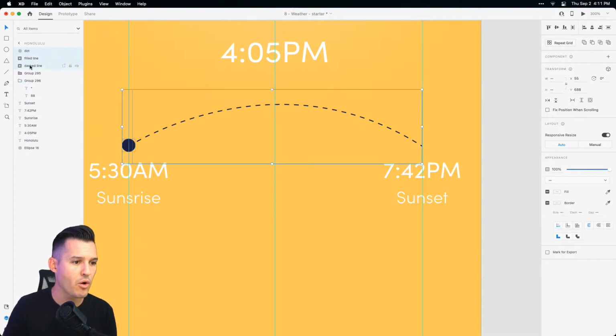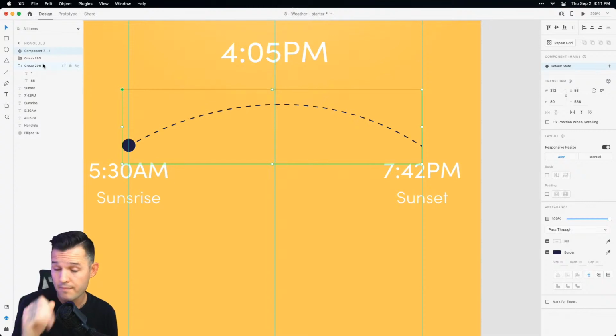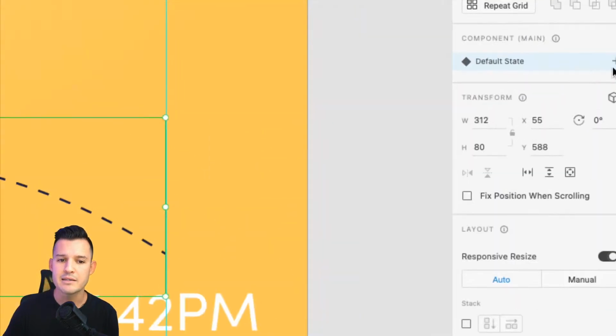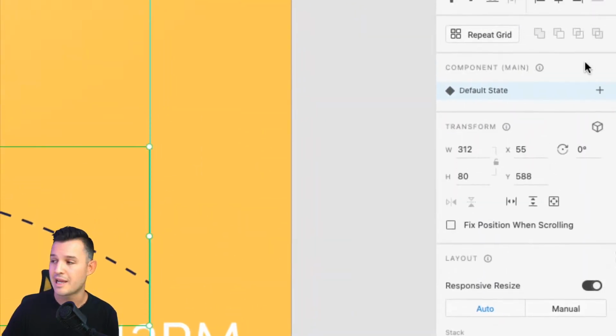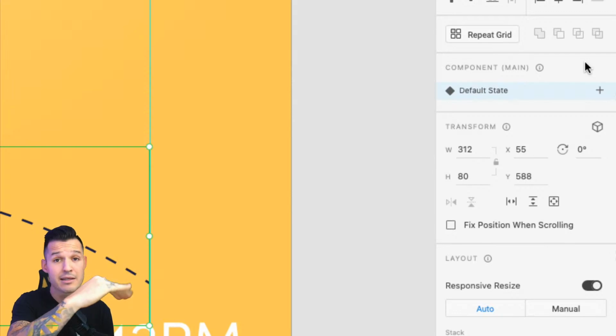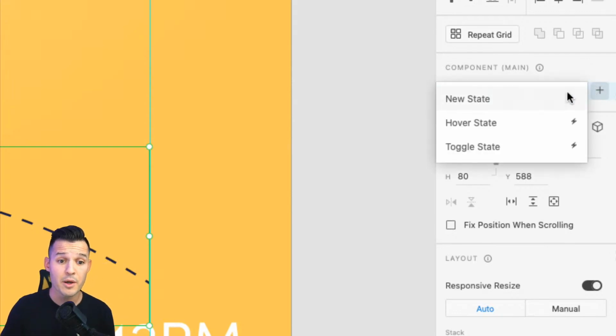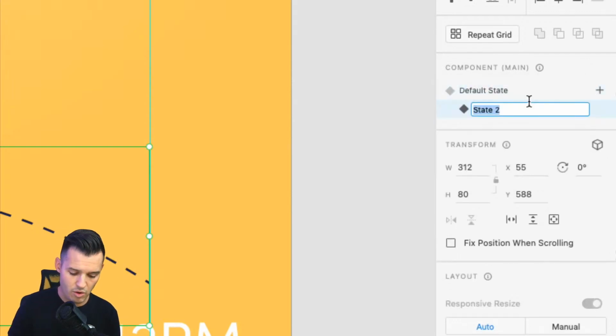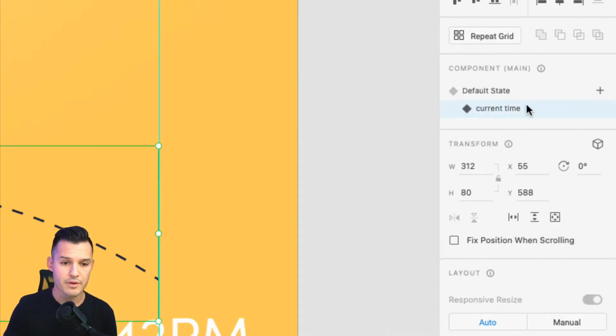So what we're gonna do is grab all of these elements here, and we're gonna turn it into a component, okay? Component one, or it gave it a weird name. Let's call this time meter, okay? Or sunrise, sunset meter, whatever you wanna call it. Now we have a state, okay, and that it has a default state. Remember that default state is the beginning of the day. Let's set up a new state, okay, and call this current time, like that, okay?